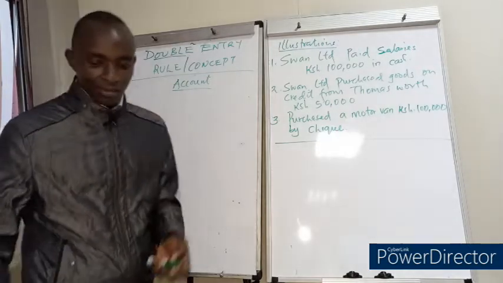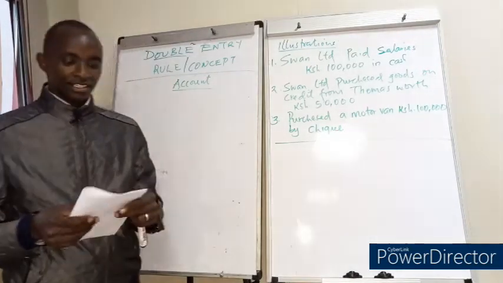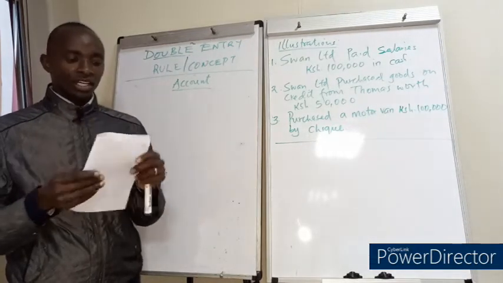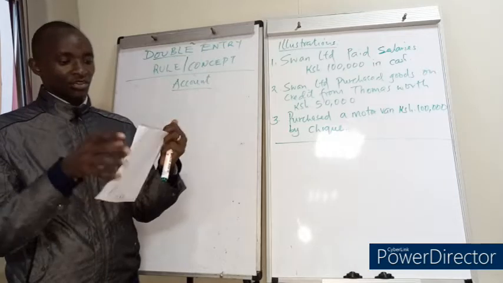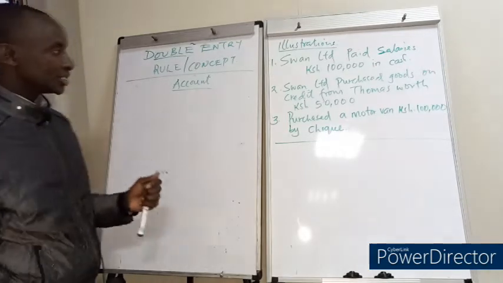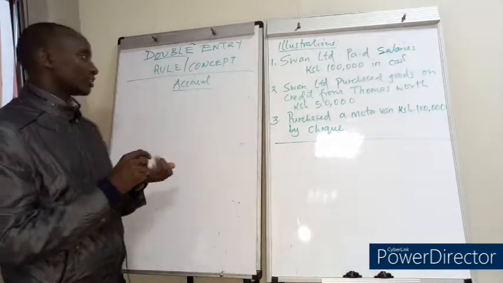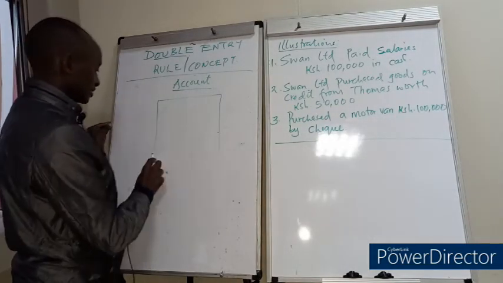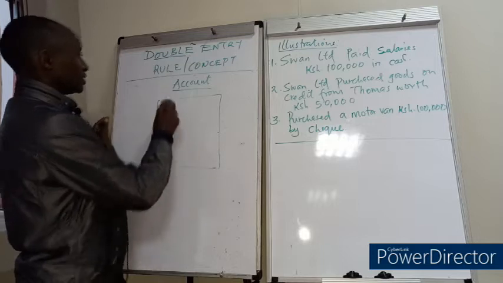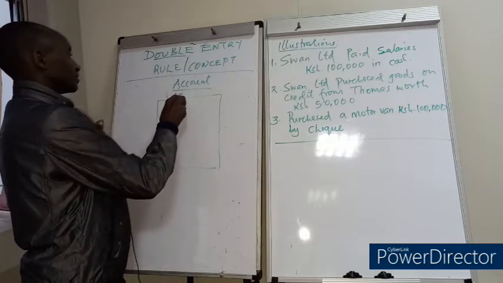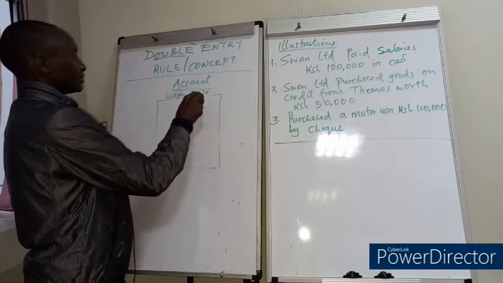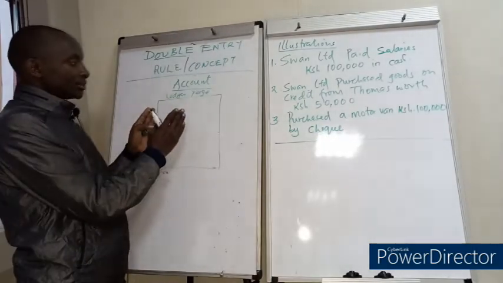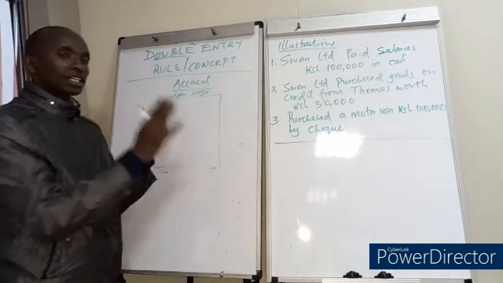So if you have a book like this, let's say this is our book here. Inside this book, it contains pages. Each page of a ledger is an account. Let us assume this is a ledger page. Inside this ledger page, there is an account.